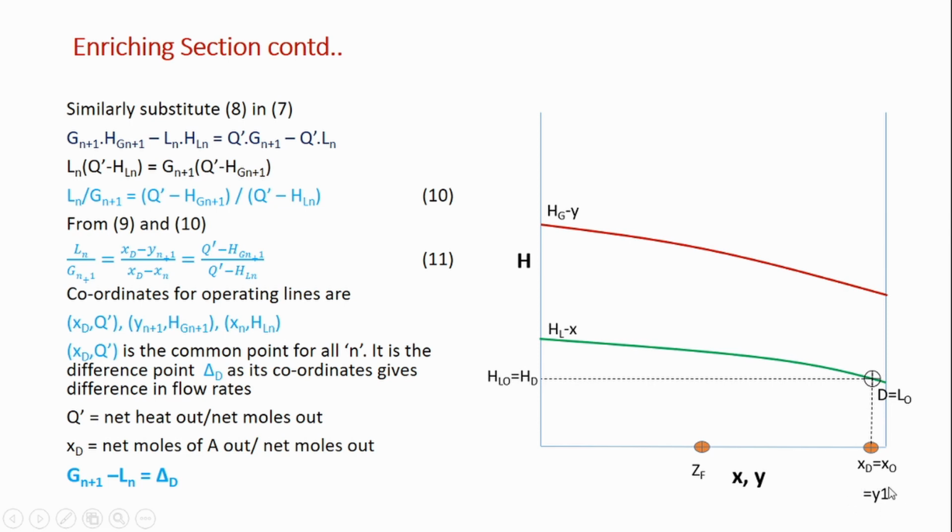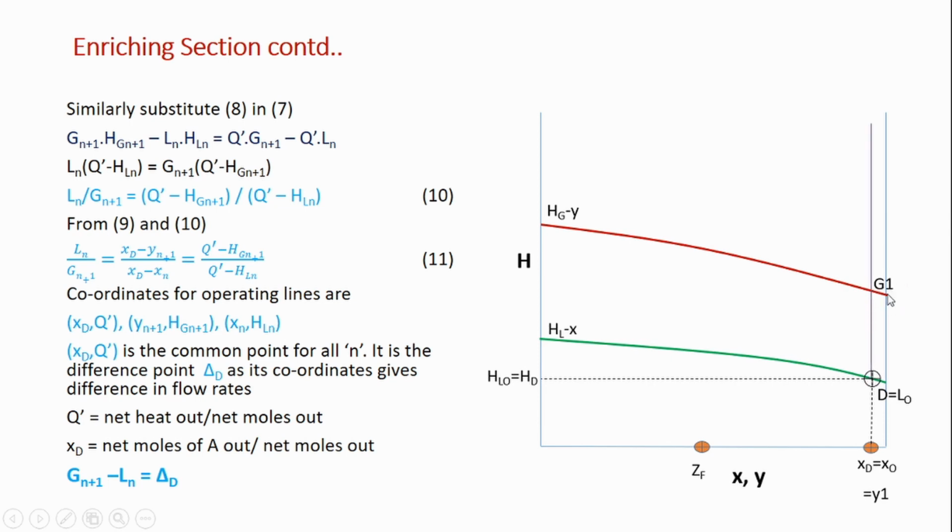This value is also equal to the mole fraction of the vapors coming from the top of the column, correct? Because that gets condensed and you are removing a part as the reflux and a part as the distillate, so the composition is the same. So this is also equal to Y1, right?